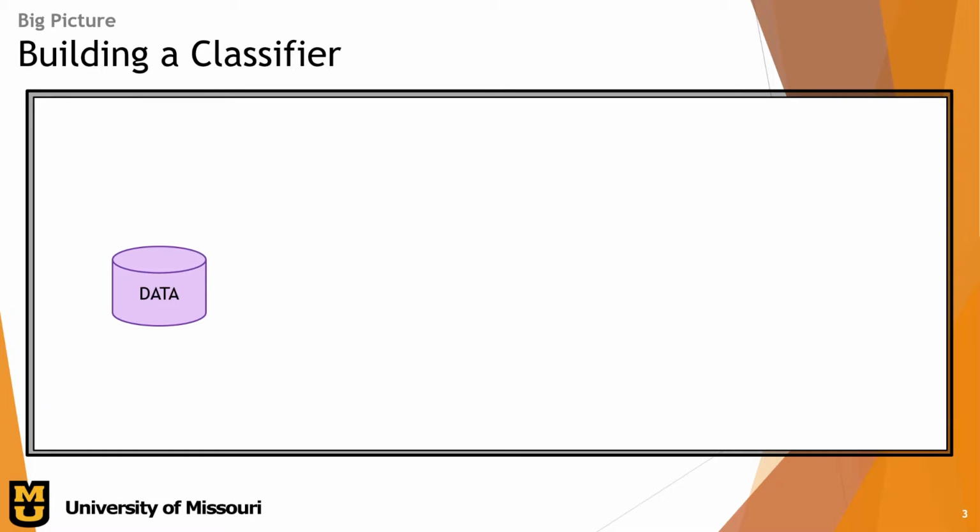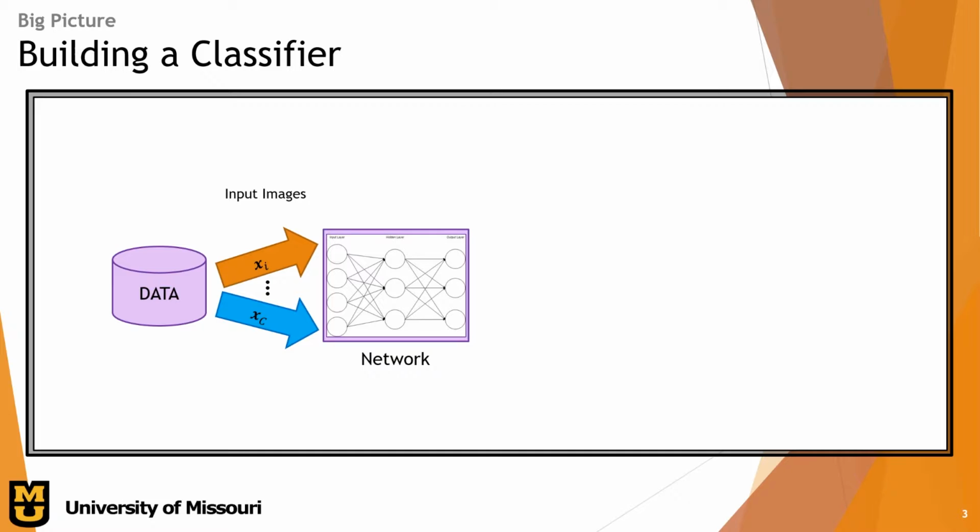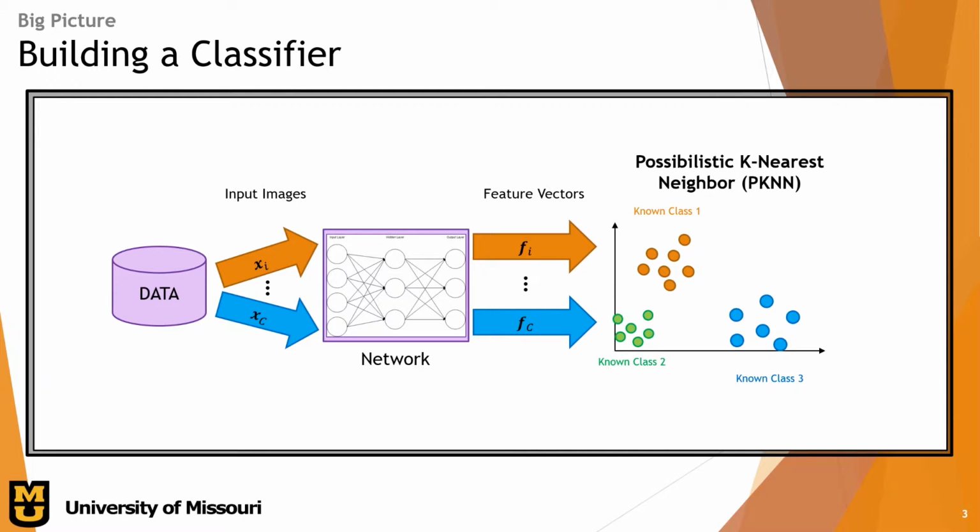First, let's build our classifier that can extend to n+1. We'll start off with our data. We'll take our input images. We'll throw them into the network. This network's a little different though. We'll take off the final classification layer and take the feature vector outputs from the network. We'll then graph those in high dimensional space or project them down to lower dimensional space. And then we'll put them into the possibilistic k-nearest neighbor.